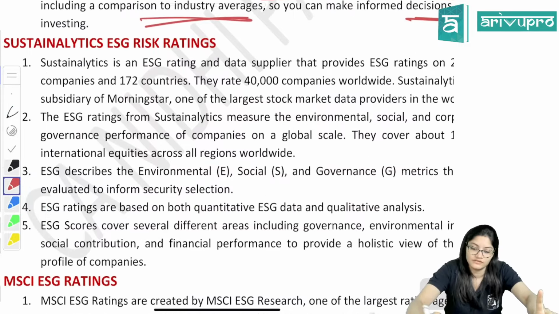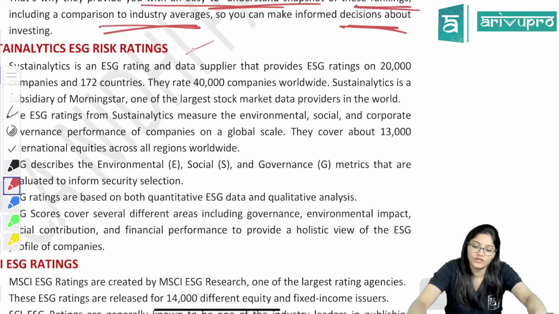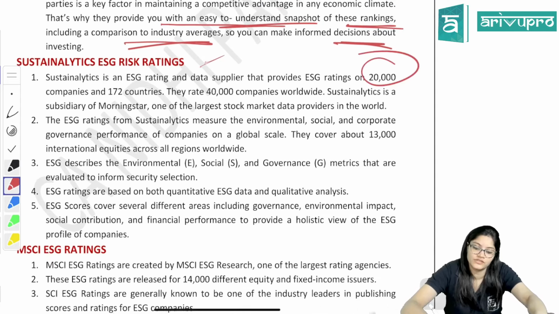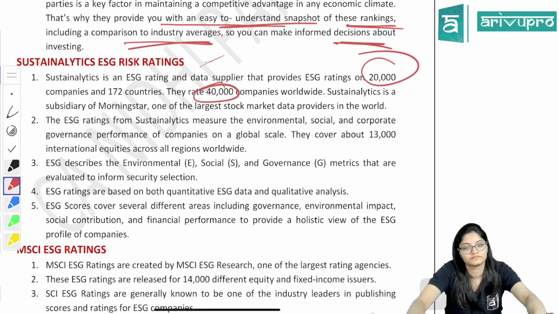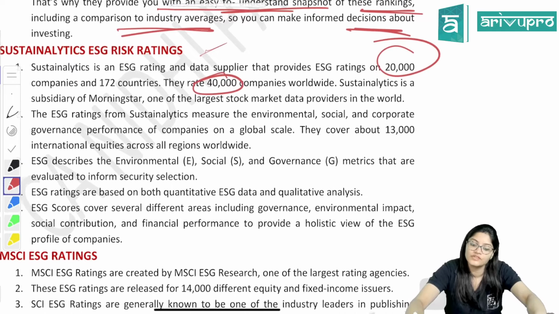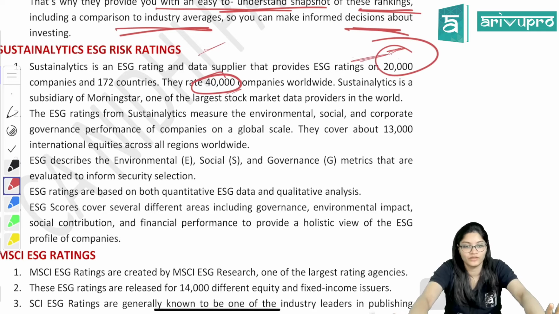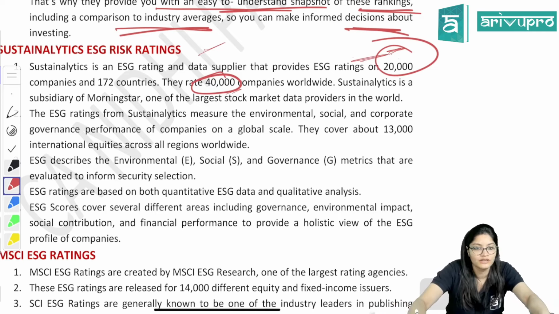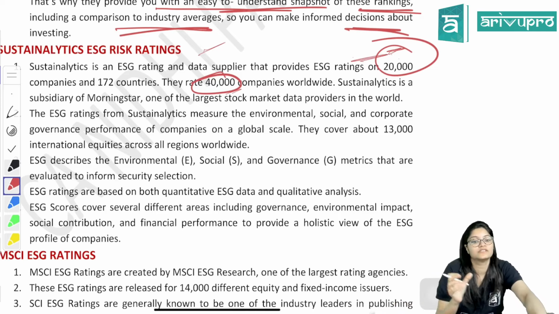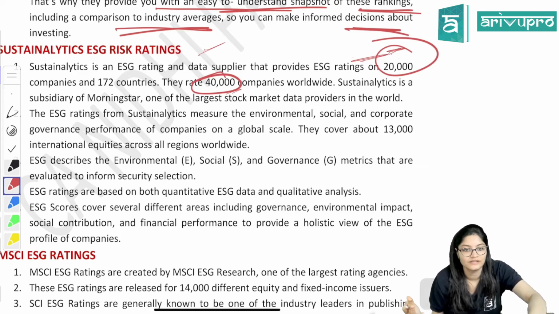But listen, when you read this, the confusion will start. Ma'am, here it is 20,000, here it is 40,000. The ESG ratings on 20,000 is how many companies they rate together. And this 40,000 is the total number of ratings they have given overall till now. Fine. So right now we just have to remember 20,000. I hope this is clear. What is this 20,000 and 40,000? Because ESG is also at the developing stage, right?